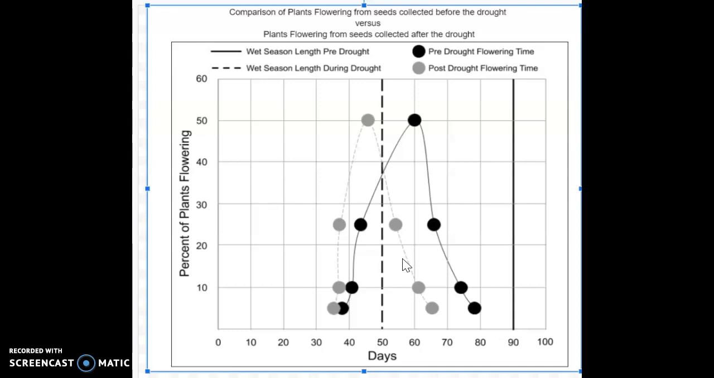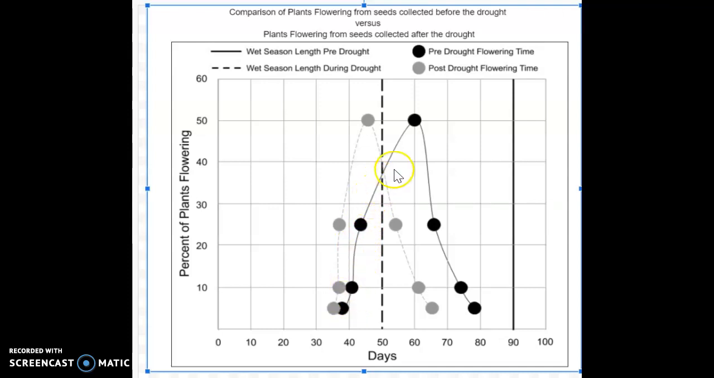So we know that the population was able to adapt by having the plants that were able to flower sooner. Those were the ones that were surviving. So you can see here, when there was the drought, if you look at this line, these are the plants that survived. These are the ones, after the drought.